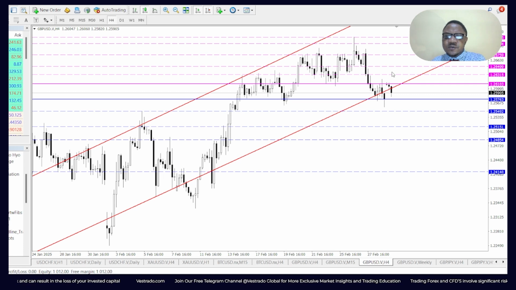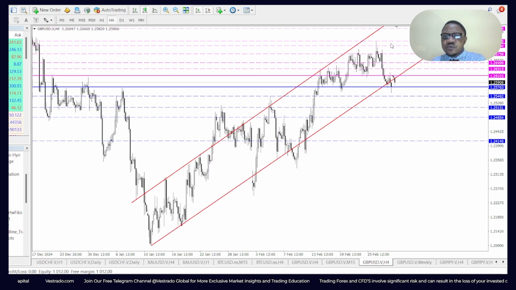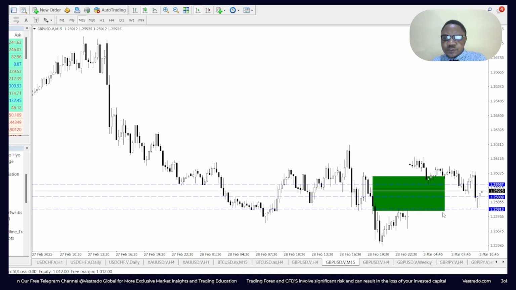Now, if price happens to break above 1.2610 on the flip side, there's a good chance it could touch 2631, 2649, one point above that 2675 or the 1.2700 psychological level, and above that 1.2714. If it happens to go beyond that, it could retouch the resistance border of the channel at 1.2752, ladies and gentlemen.